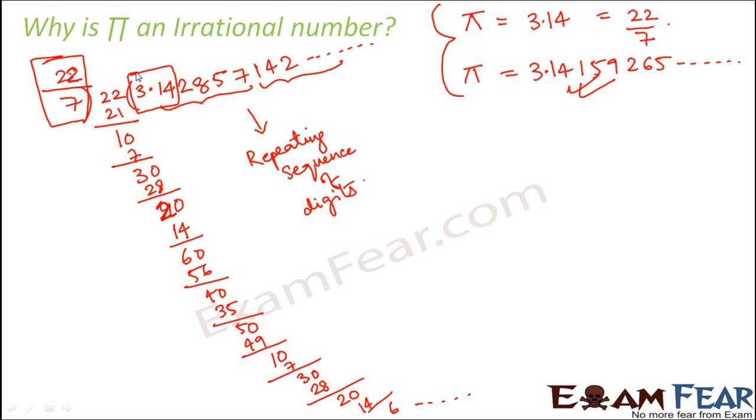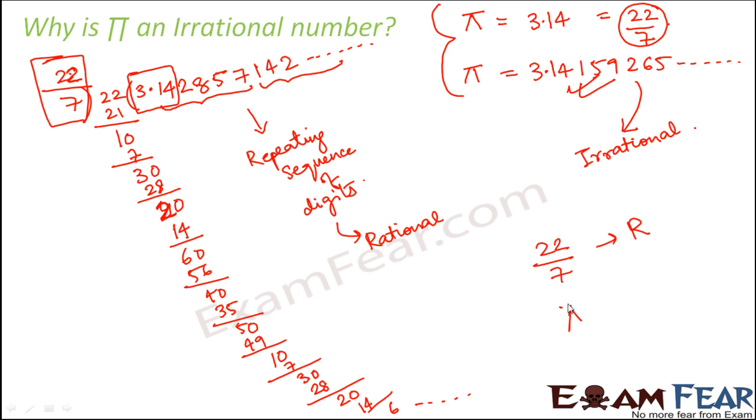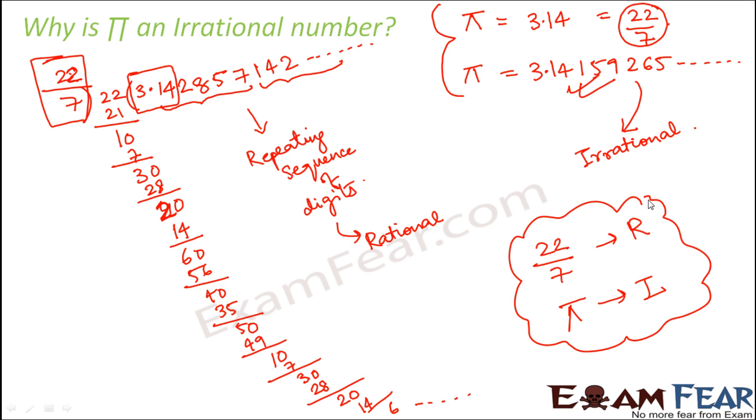So I hope you understood. This is just an approximate value of pi, and when we convert this into decimal, we clearly see that we get a decimal number with a repeated sequence of digits, which clearly tells that it is a rational number. But when we look at the accurate value of pi, we have non-repeating digits coming endlessly, which clearly says that it is an irrational number. Therefore, what we learn is 22 by 7 is a rational number, but pi is an irrational number. Now, this is very important because a lot of time people get confused with this.